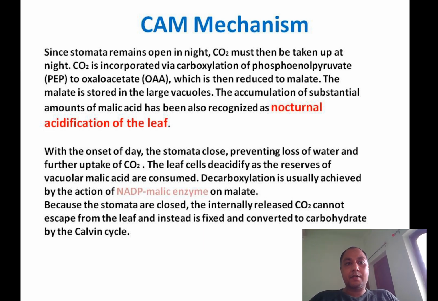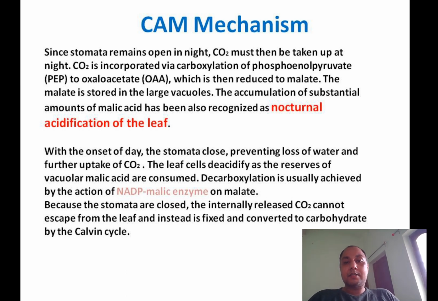It was considered because CO2 is incorporated for the carboxylation of PEP for the synthesis of oxaloacetic acid, and then finally this OA is reduced into malate. So this malic acid is stored within the vacuoles. That means acid is getting accumulated within the vacuoles.